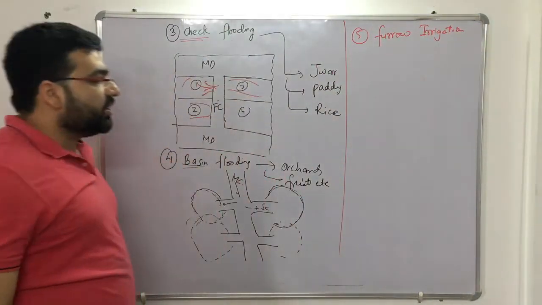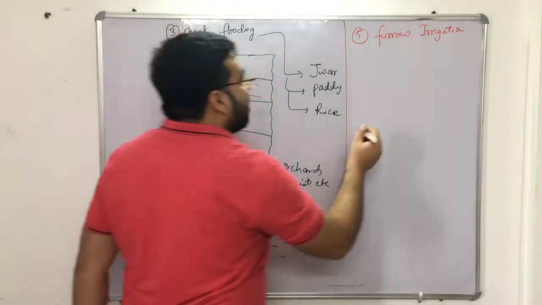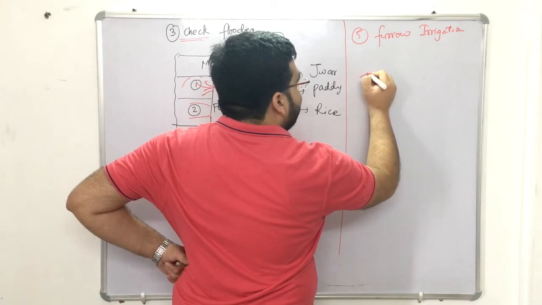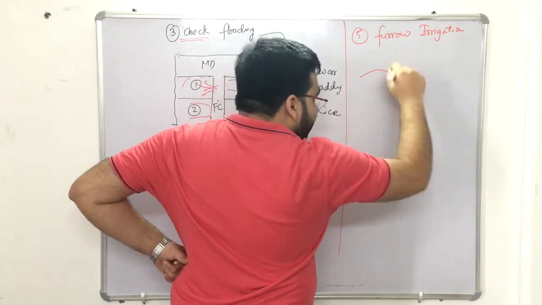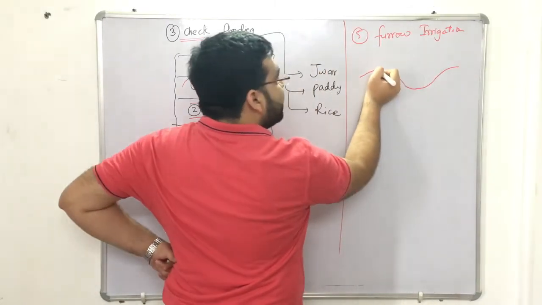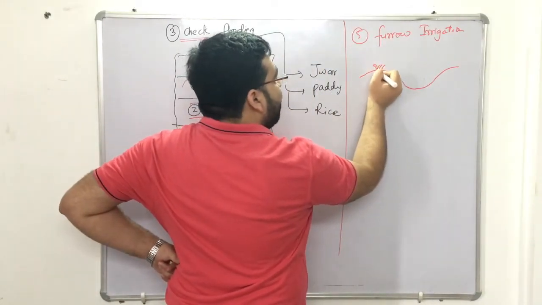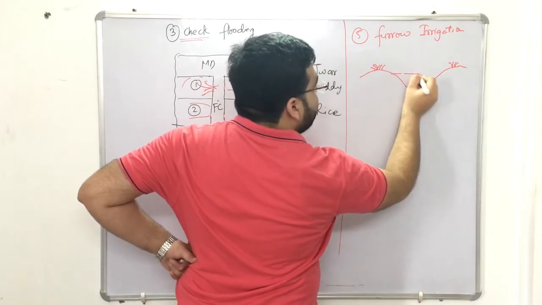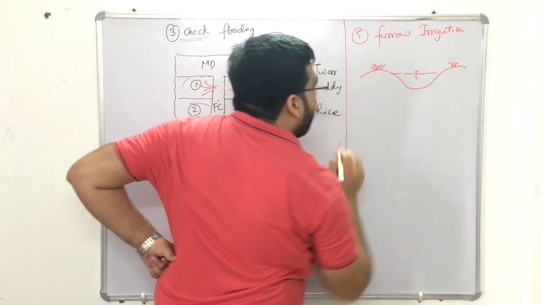Now in furrow irrigation, what we are actually doing is that we have furrows. Furrows means, let us say we have a higher land here, then we dig some furrows, and we have a higher land here. On this higher land we have crops. It can be a vegetable, sugar cane or whatever, right? And up to this mark, we have the water level.